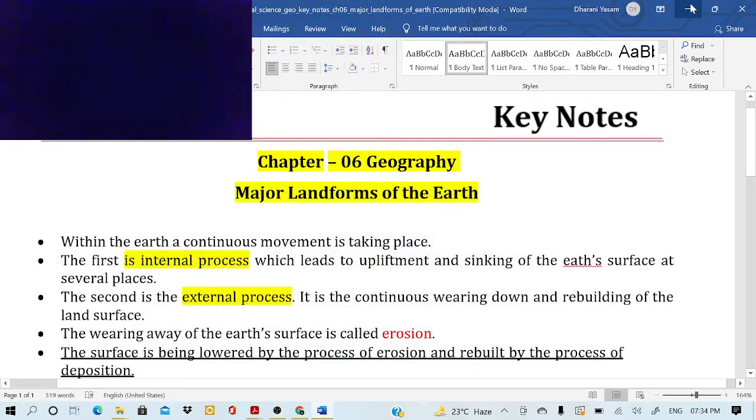Hello, Namaste. Now let's talk about Unit 6, Geography, Standard 6, Chapter: Major Landforms of the Earth.